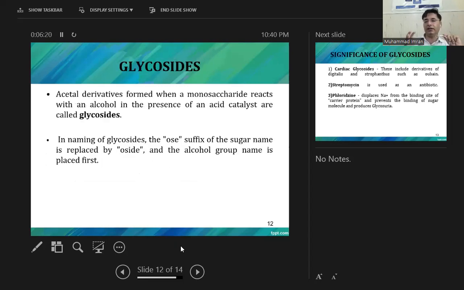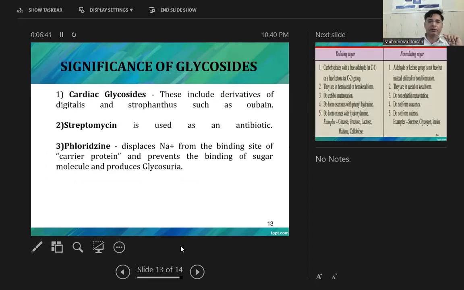Glycosides, what are glycosides? When the carbohydrate portion is attached to a non-carbohydrate portion, it produces a glycoside. And this is mostly a glycosidic linkage. In naming of glycosides, the e suffix of the sugar name is replaced by ide and the alcohol group name is placed first.